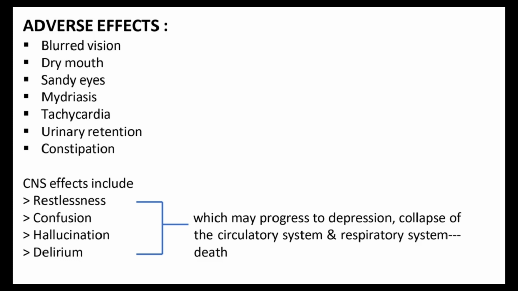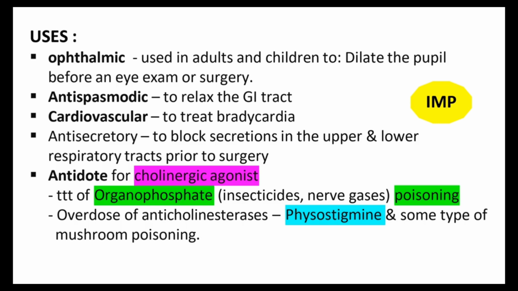Okay, the next point we are discussing here is uses, very important. We know atropine can be used in ophthalmic cases. It is used in adults and children to dilate the pupil before an eye exam or surgery. In any eye exam or surgery case where we want to dilate the pupil, we can use atropine because the action is mydriasis. That's why it's used for the ophthalmic case. And the next use is antispasmodic. We know it relaxes the GI tract, so that's why it's used as an antispasmodic.